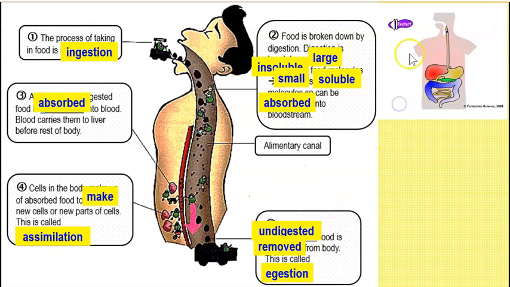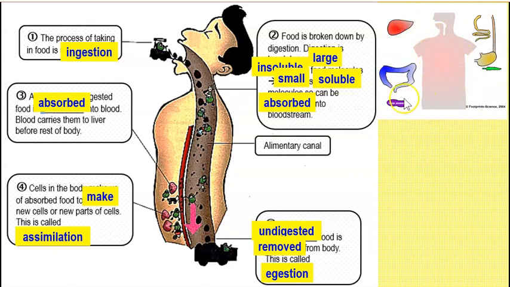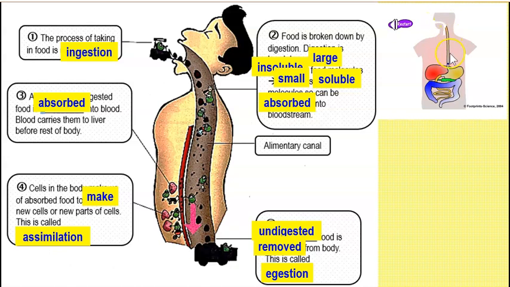So I would like you to see this simple animation over here. Okay, you can see from the start all the way through the alimentary canal. Okay, then undigested food will be removed from the anus. So if you follow this blue color dot, the alimentary canal is one long tube starting from the mouth to the stomach, to the small intestine, then to the large intestine, and then all the way to the anus. This is known as the alimentary canal.